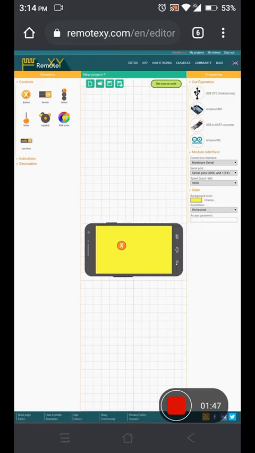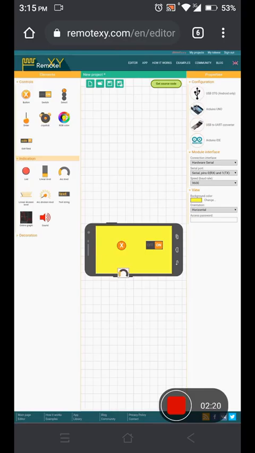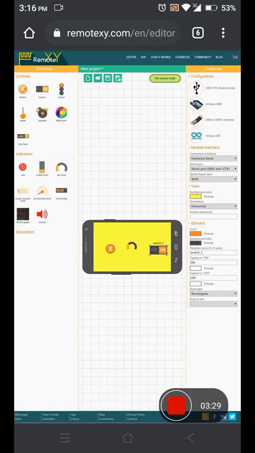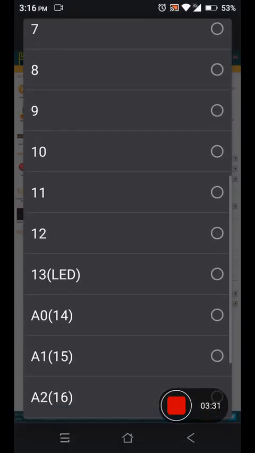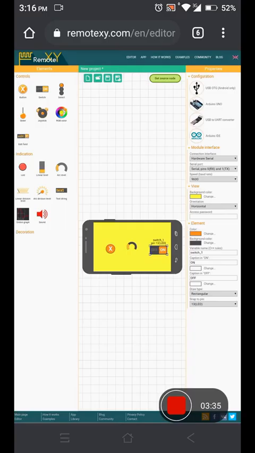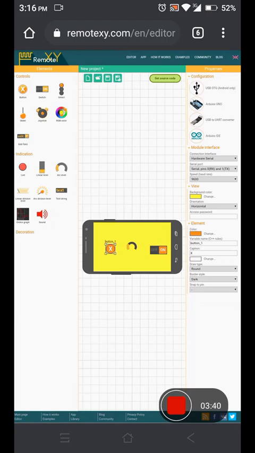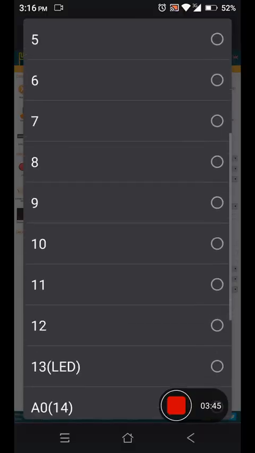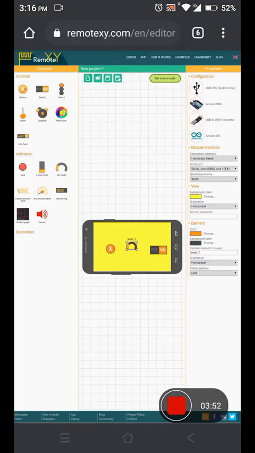We choose the background. Then we put the different controls, the push button, the switch on off. Then we choose an analog scale. Here we choose the switch connected to pin number 13, the LED, and the push button also connected to pin number 13, the built-in LED, and the analog scale. We will configure it from the code, as you will see later.